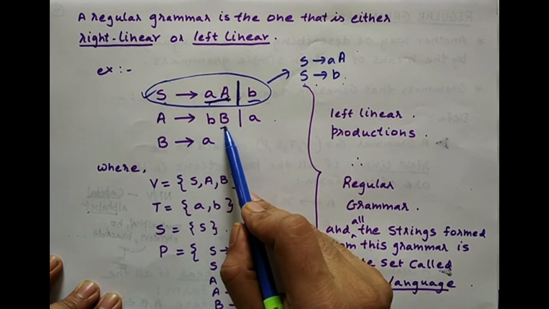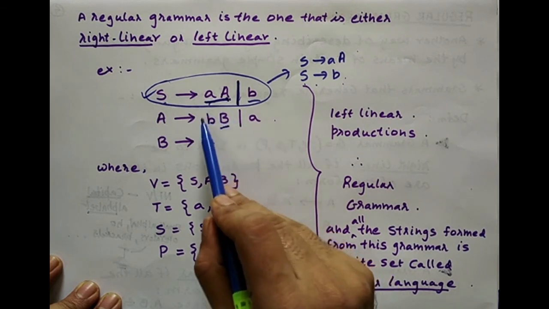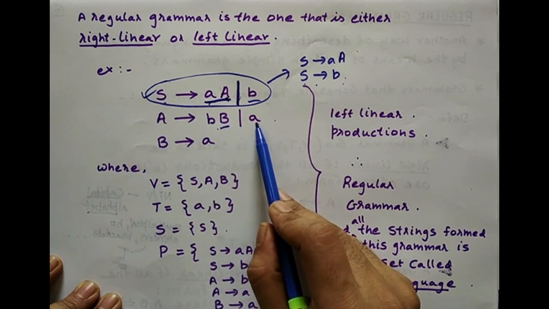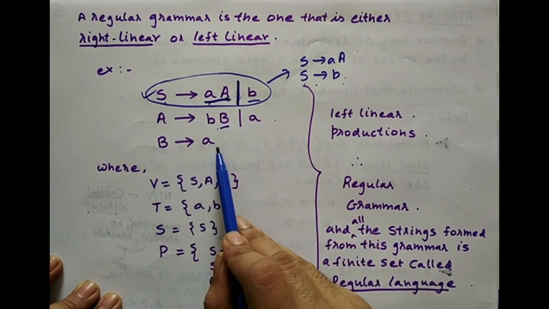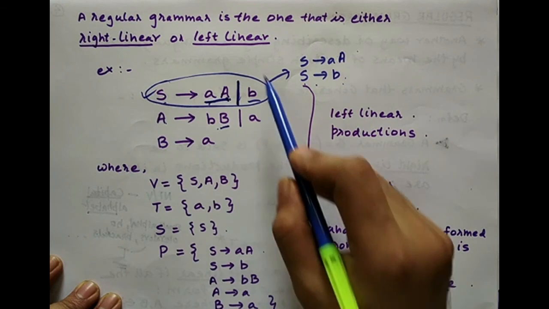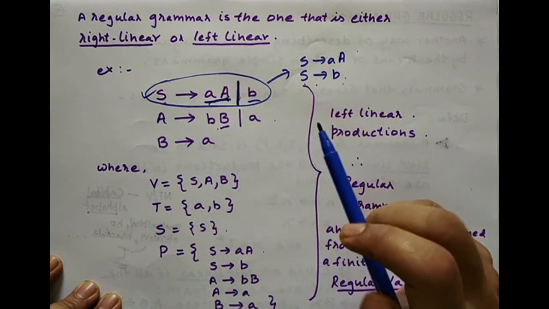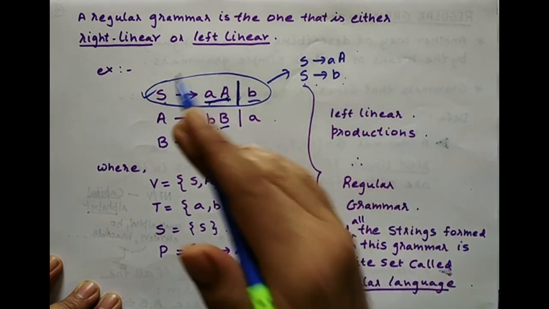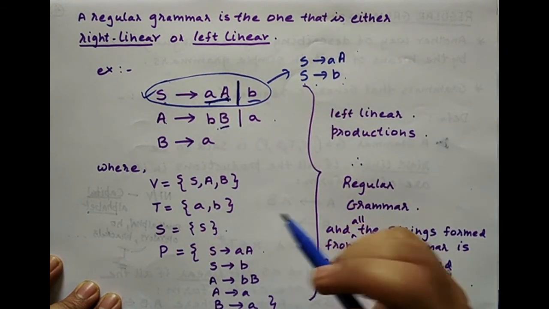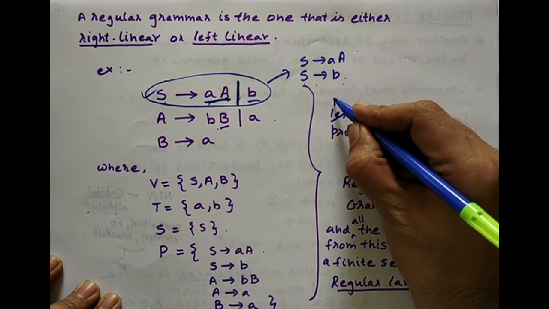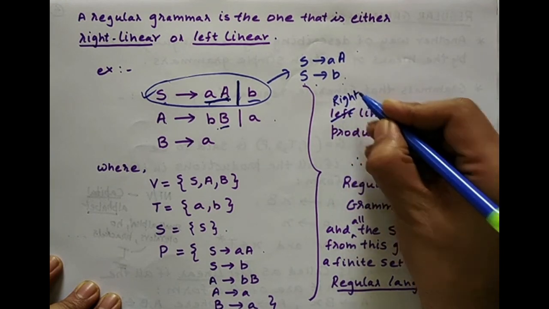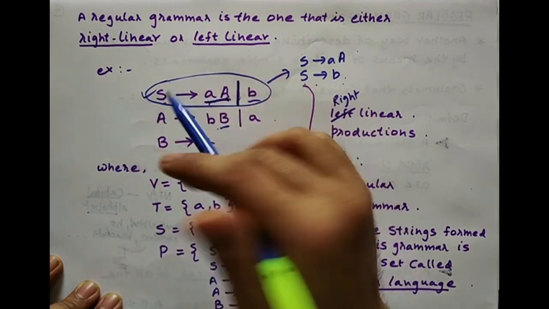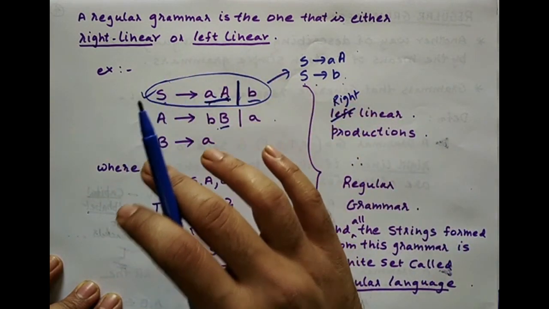Similarly here, B appears on the rightmost side of the term. So this is right linear. And A gives small a is also right linear. B gives small a is also right linear. So all of them are right linear. All the terms here are right linear because they appear on the rightmost side. So these are right linear productions.